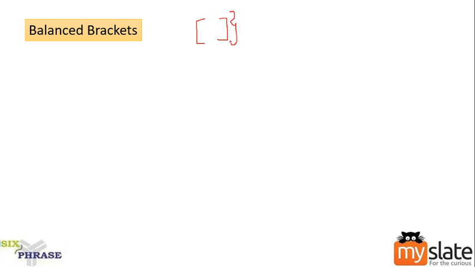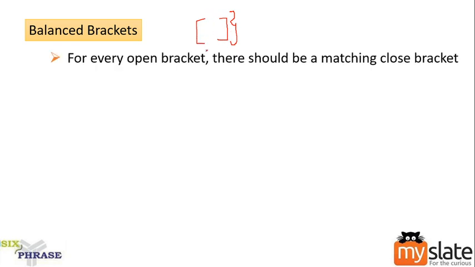Let me show you an example here for the balanced brackets. What do I mean by the term balanced brackets? Balanced brackets means for an open bracket, you should have a matching close bracket. Clear? You can't have a curly bracket here. That doesn't make any sense, right? For an open bracket, you should have a matching close bracket. That is what we call balanced brackets.